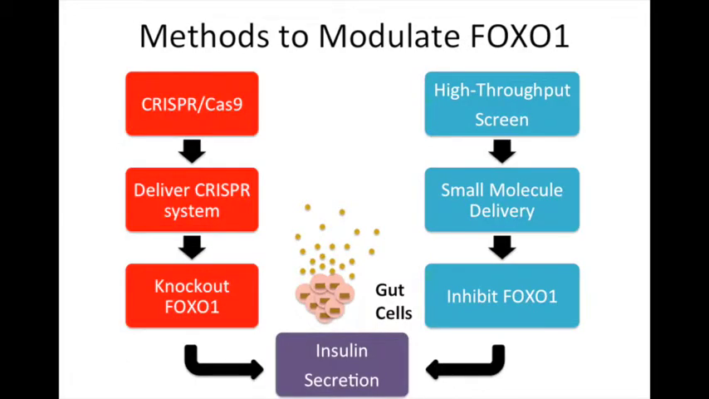We propose a two-pronged approach to modulating FOXO1 activity in the gut as a diabetic therapy. On the right, we have a traditional small molecule approach in which we perform high-throughput screening for small molecules that inhibit FOXO1 activity in the gut. On the left, we have a cutting-edge approach to adapt CRISPR-Cas, which I will go into, as a new therapeutic modality to ablate, that is, remove FOXO1 genetically. We will then propose a potential means of delivering the CRISPR-Cas payload. Both approaches will have the same ends: gut endocrine progenitors that produce insulin in a glucose-responsive manner.